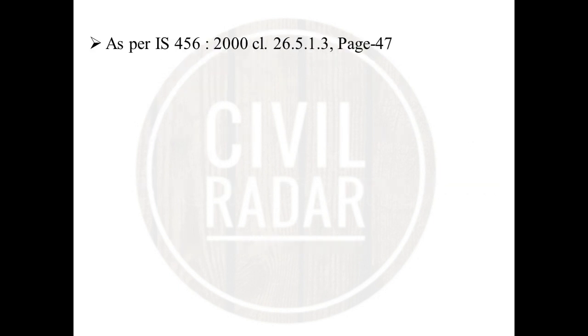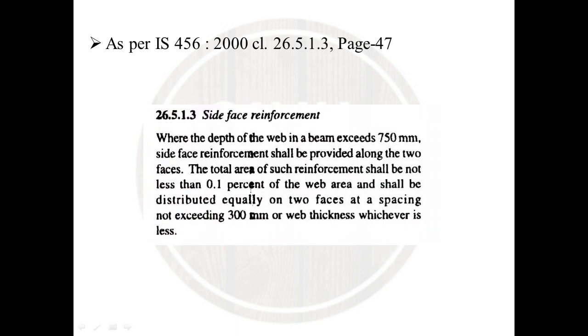As per IS 456, clause 26.5.1.3, page 47, where the depth of web in a beam exceeds 750 mm, side face reinforcement shall be provided along the two faces, not less than 0.1 percent of web area, and the spacing shall not exceed 300 mm.